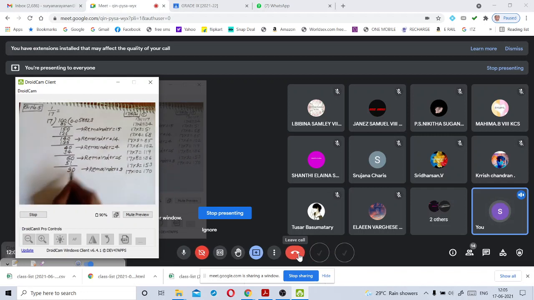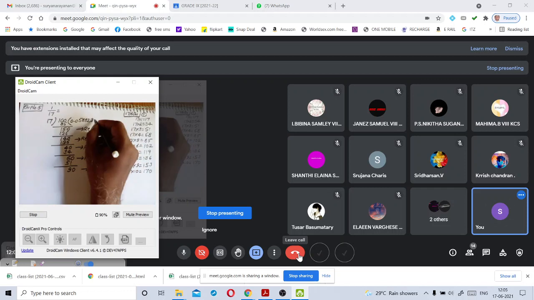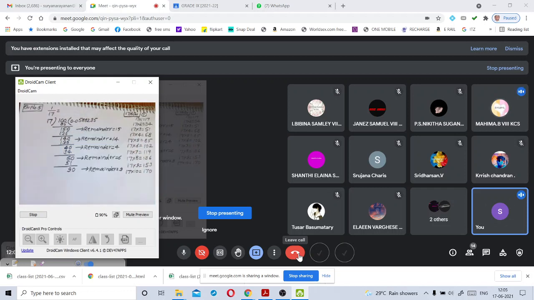Again we keep 0. 17 table. Again how many times does it go? Yes, 5. 17 times 5 is 85. Then what will be the remainder? So 5. Remainder 5. Immediately after getting the remainder, immediately write here the remainder is equal to 5.